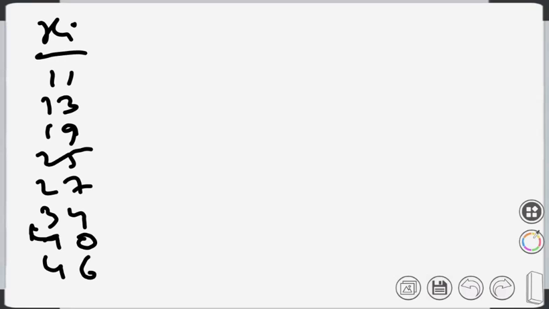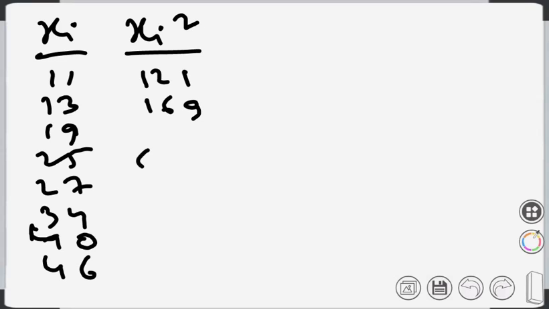So how do we find the standard deviation of these 8 values? Here xi is given, and no frequency is given. Remember that there is no frequency. So we will only calculate xi square. Quickly find out xi square. Just square each of them. So it is 121. Keep your calculator ready. 13 square is 169, 19 square is 361, 25 square is 625, 27 square is 729.